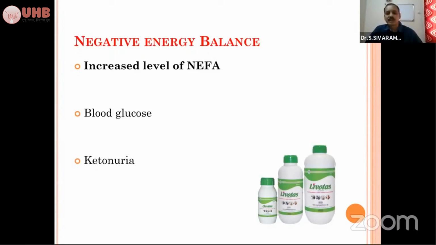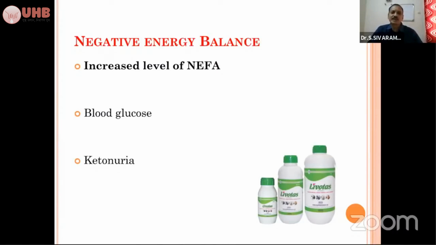Why I'm telling this: some of you have a farm consultancy, a very big farm, with sophisticated laboratory facilities to examine serum samples. You can collect the blood sample and measure NEFA. An increased level of NEFA indicates negative energy balance.